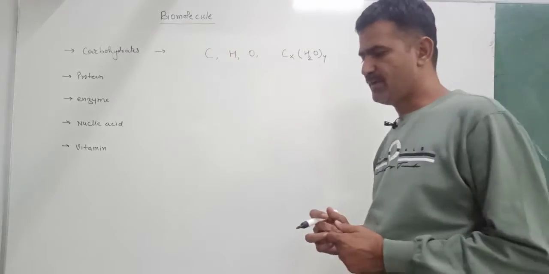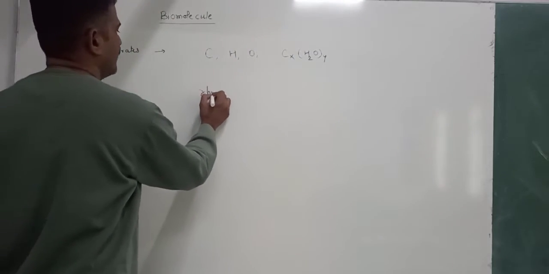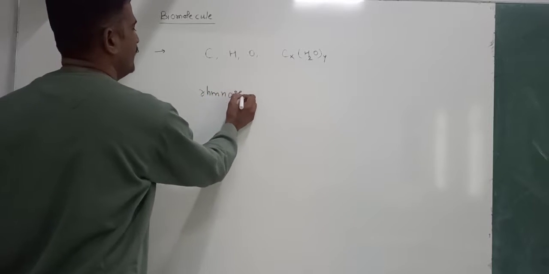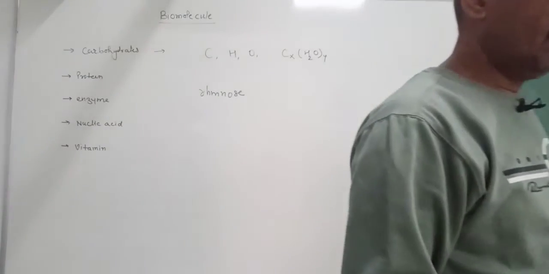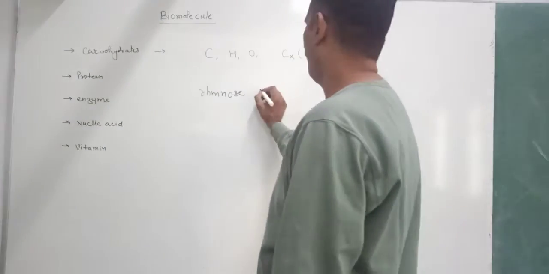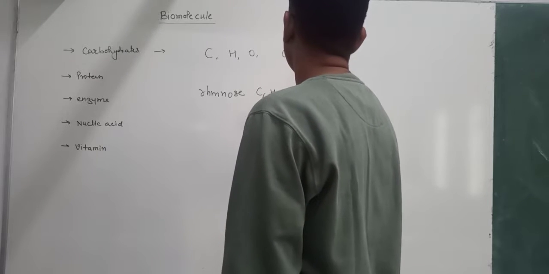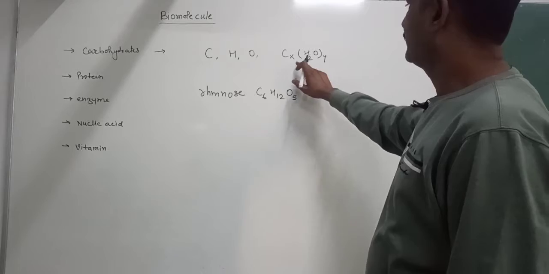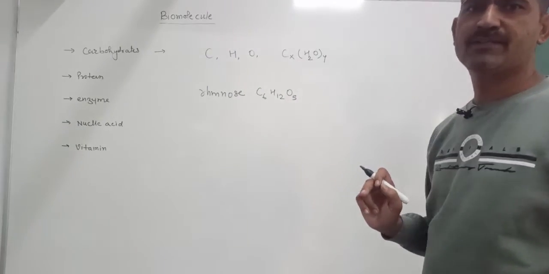Just like we take the example of rhamnose. This is a chemical compound having the formula C6H12O5. It does not follow this formula, but still it is a carbohydrate.